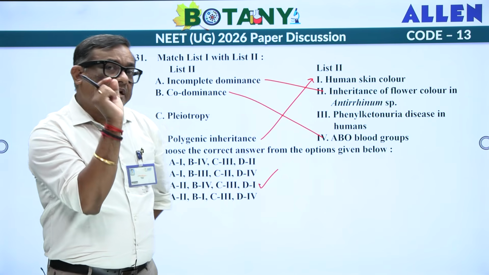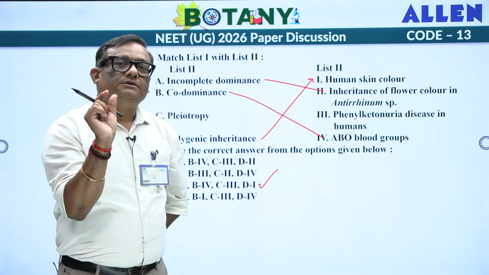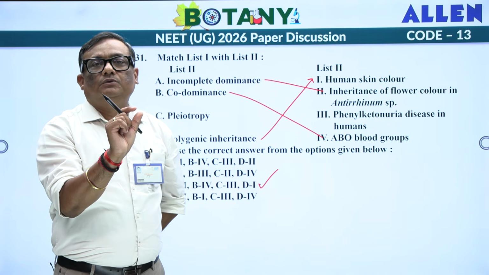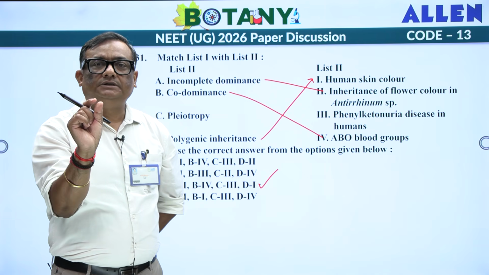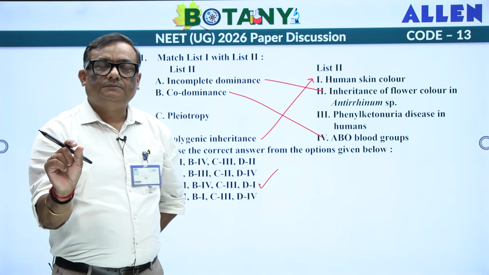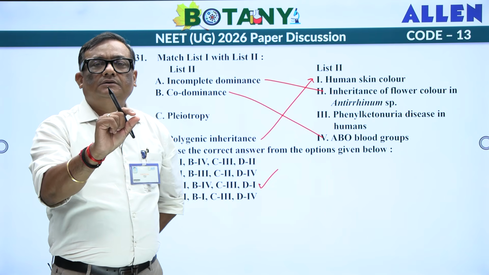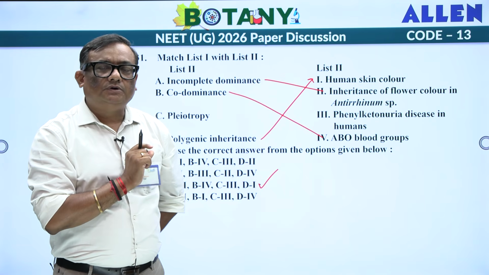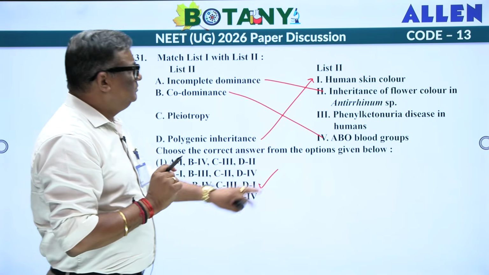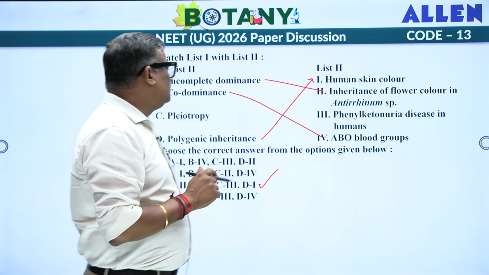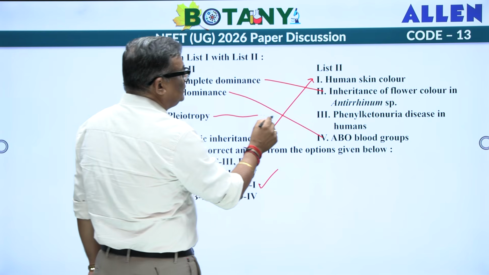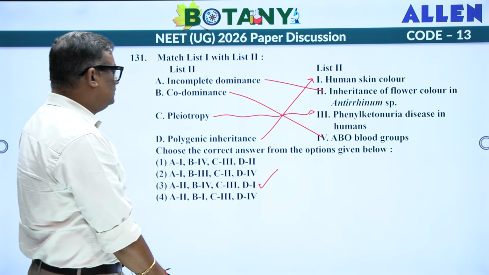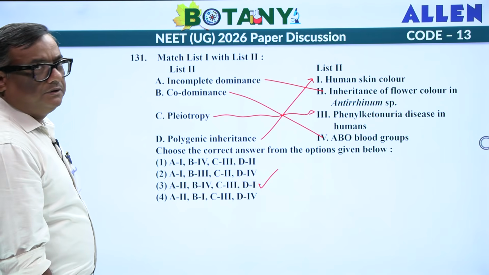In ABO blood group, only AB blood group is codominance, okay? AB blood group is codominance. O blood group represents basically your recessive concept. When A blood group is there, IA, I naught, that is also A blood group. That is also a concept of dominance and recessiveness. So they have taken ABO blood group, fine enough, that's not a problem. Pleiotropy, phenylketonuria disease in the humans. So I hope it matches with the third one.